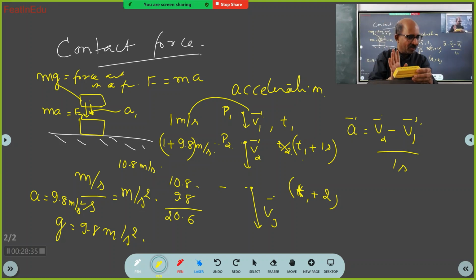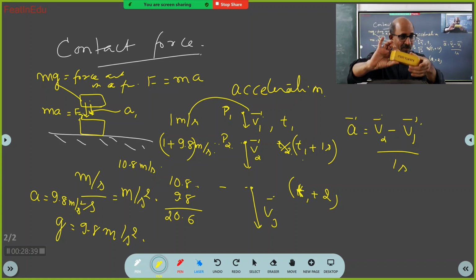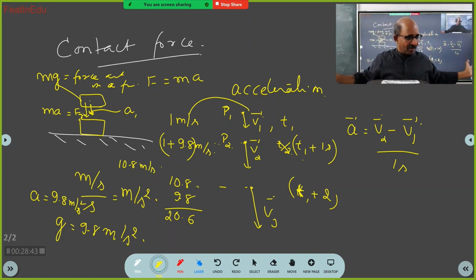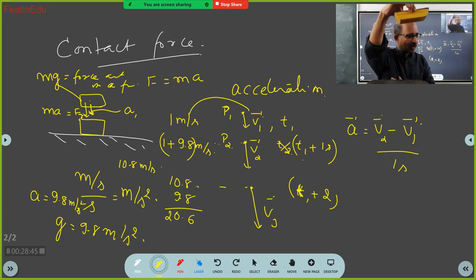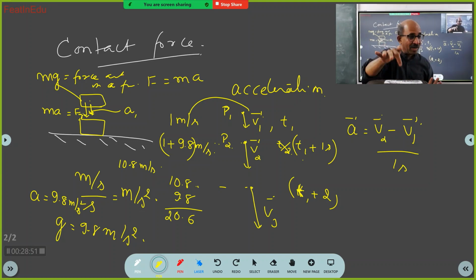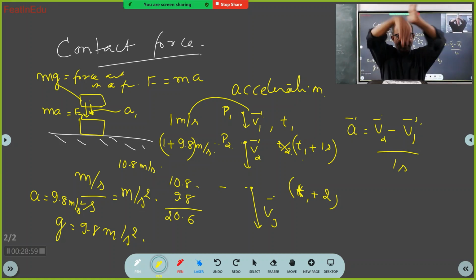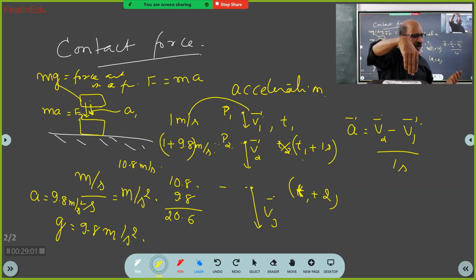Now see, normal force comes when the body is in contact. Now two forces are acting: one is the gravitational force, and one is the normal force. Contact means this surface should touch this surface. Then there are two forces acting. Gravitational force will always act, whether it is here or here or here.